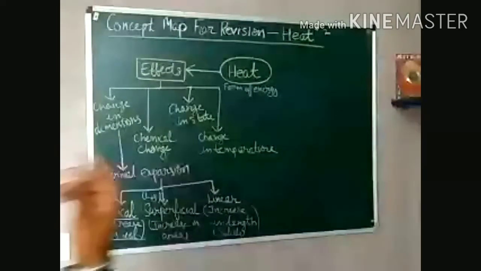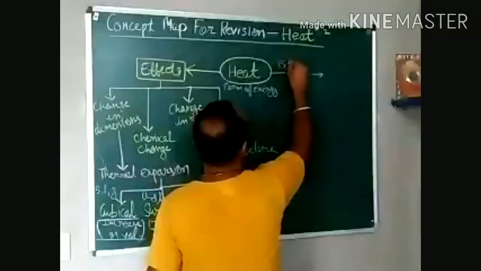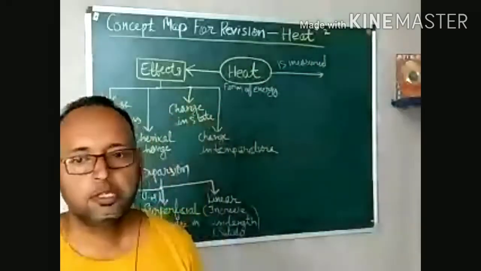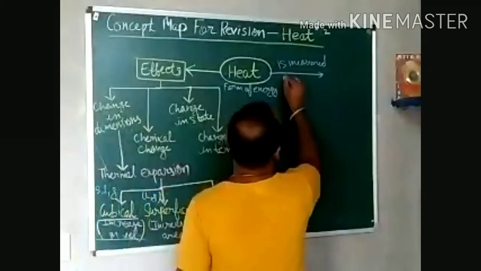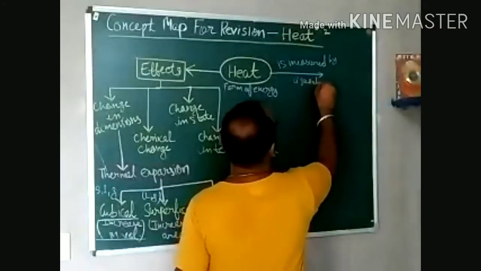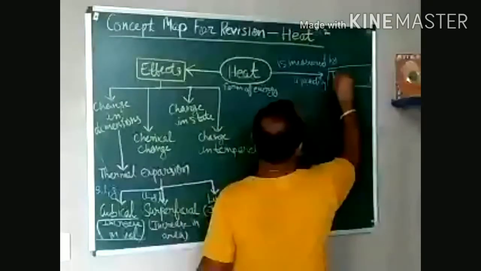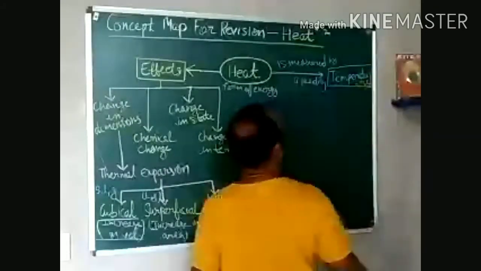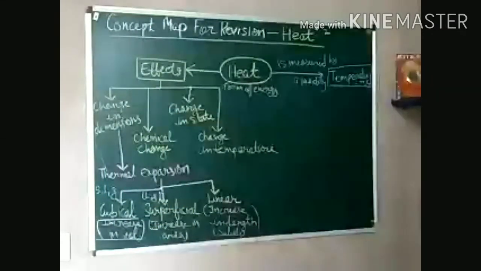Now, further on the right hand side, I will go for the heat. We know that we can measure it. How can we measure heat? We can measure heat by a quantity. What do we call that quantity? That quantity is known as temperature. That is called temperature. The degree of hotness or coldness of a body is known as temperature.